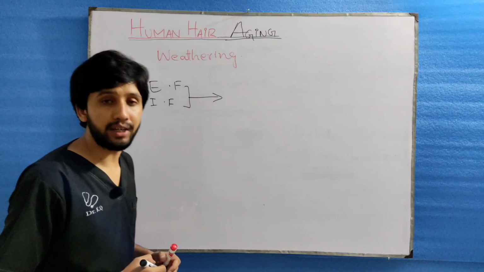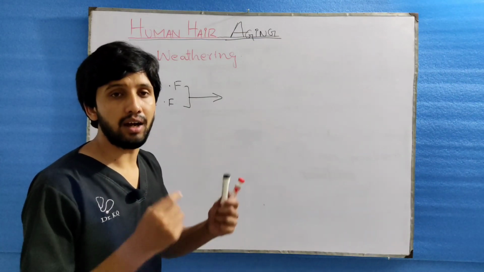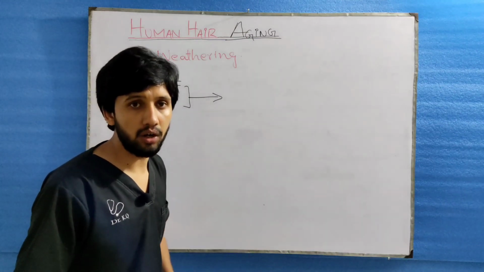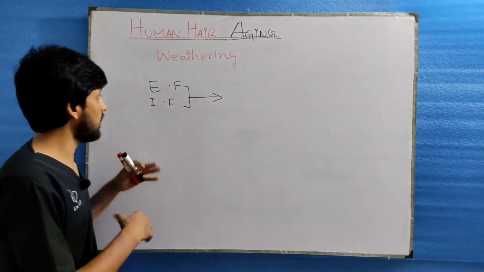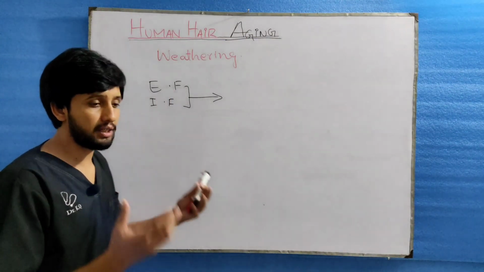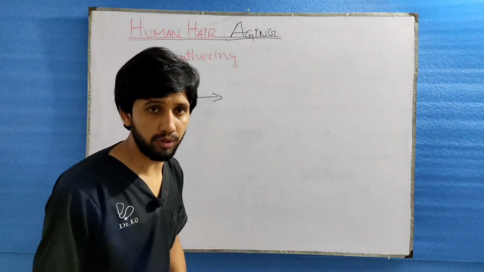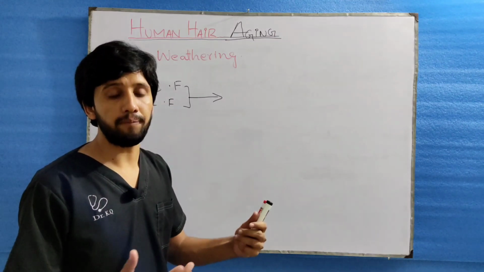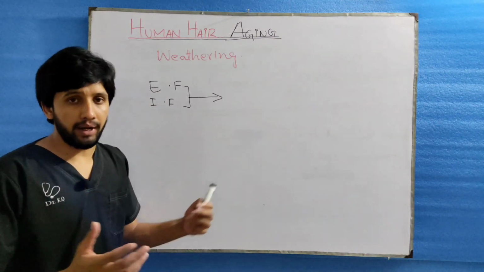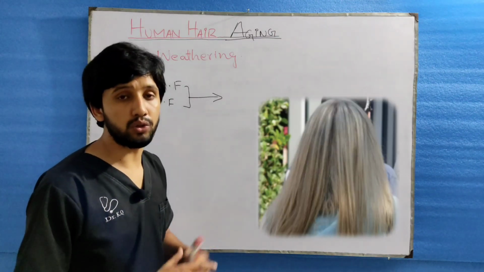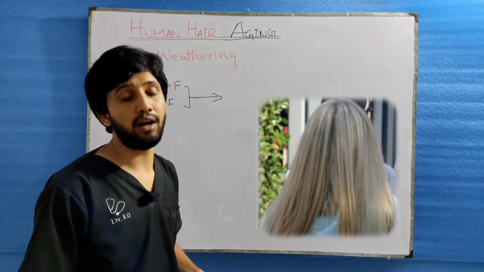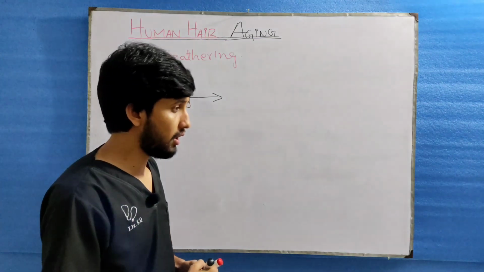So these external and internal factors lead, number one, to the graying of the hairs. The hairs become thin and poor in quality. This is how these factors play their role in the aging of the human hair. I will give you the example of a woman or a man who does not use excessive chemicals and heat on their hair.